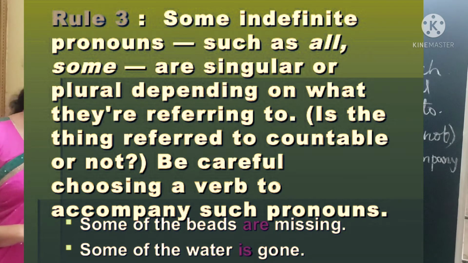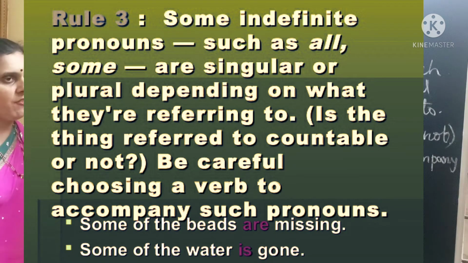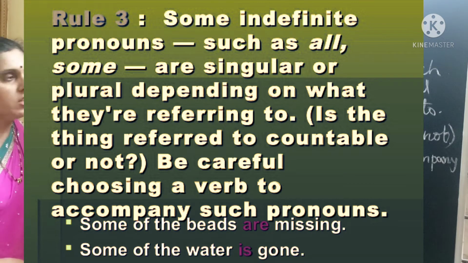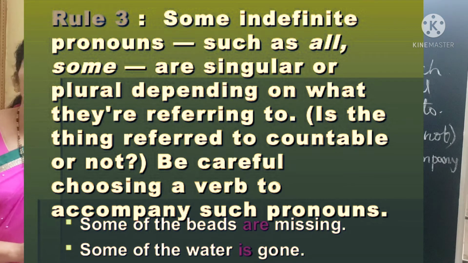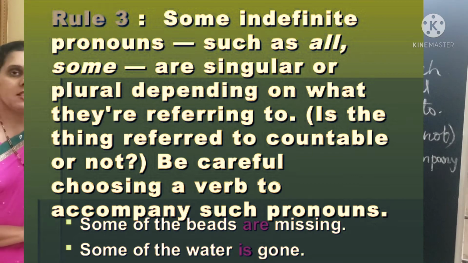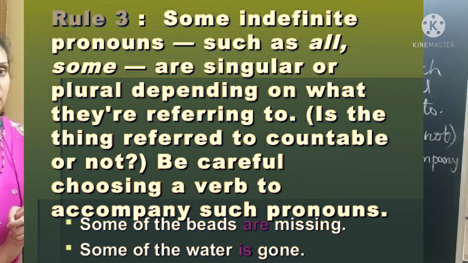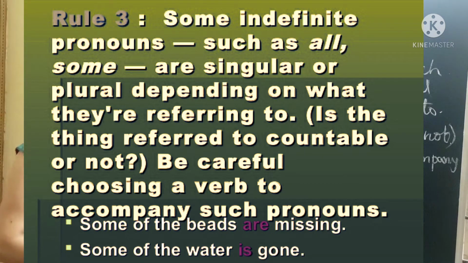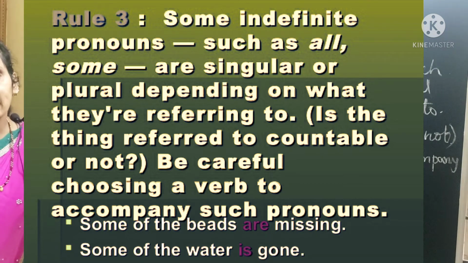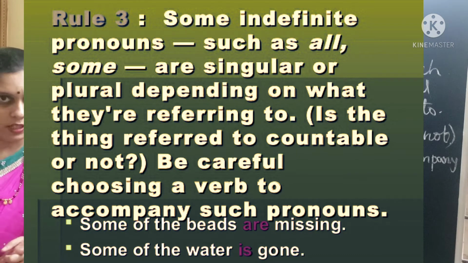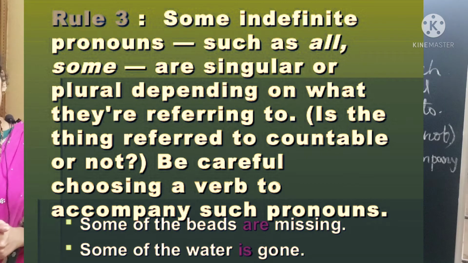Now let us see the third rule. Some indefinite pronouns such as all, some, etc. sometimes refer to singular or sometimes to plural, depending on what they are referring to. That means it depends on whether it is a countable noun or an uncountable noun. If we can count, it will refer to plural. If we can't count, it will refer to singular. So we should be careful while choosing a verb to accompany such pronouns.